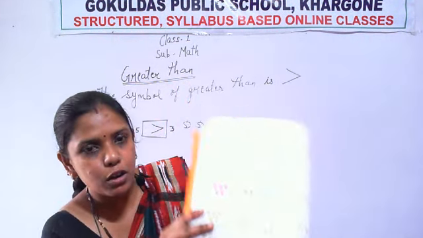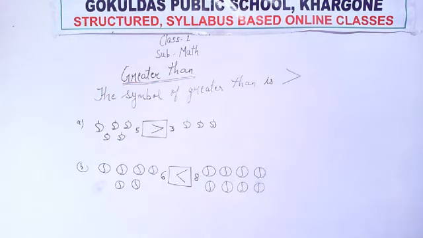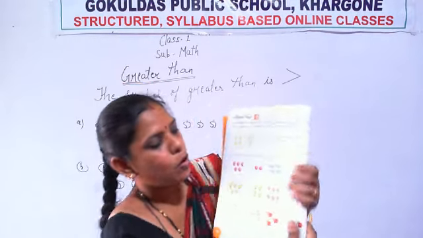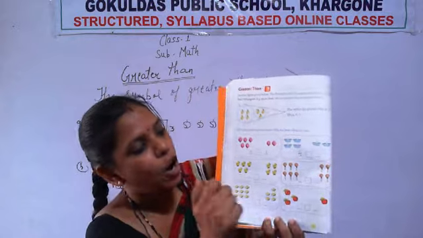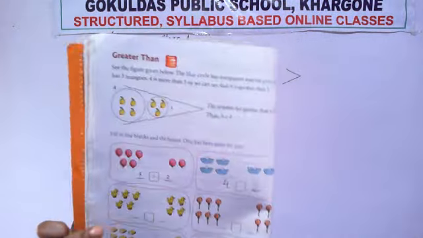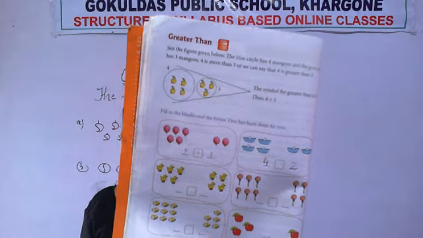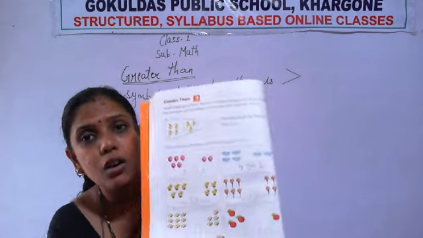Now I will also do. Yes. Okay. Let's do it. How many boats are here? Here is 4. And how many boats are here? Here is 2. So which number is greater? Between 4 and 2, which number is greater? 4. Okay. So the mouth of the crocodile is open towards the number 4.